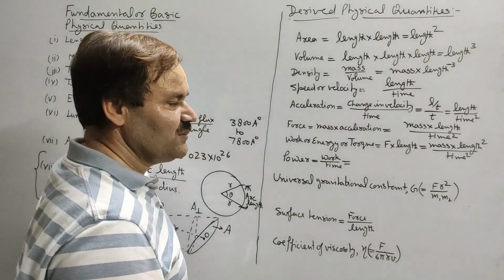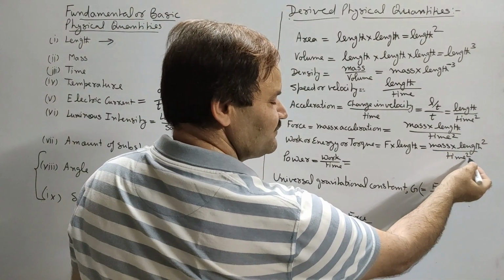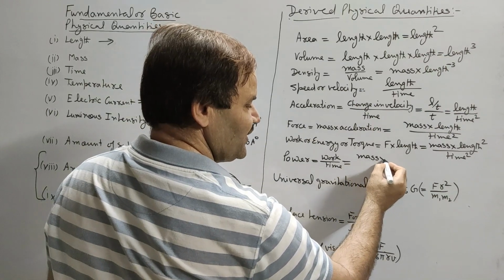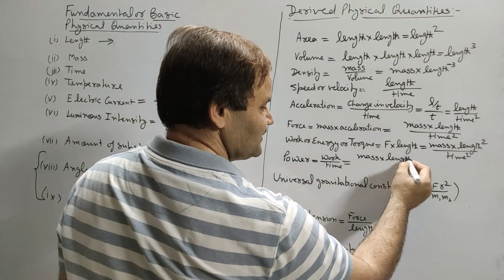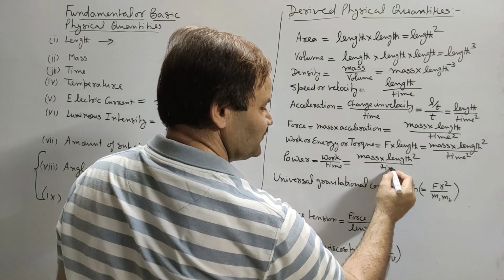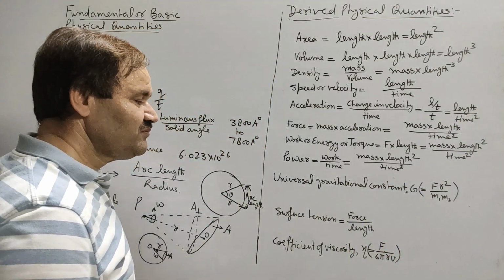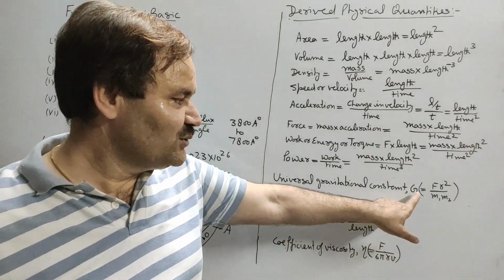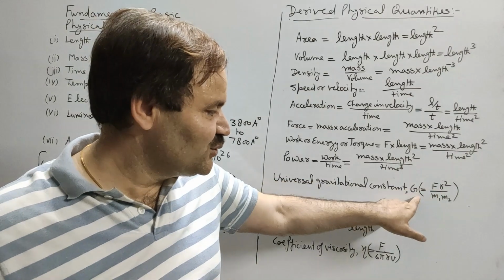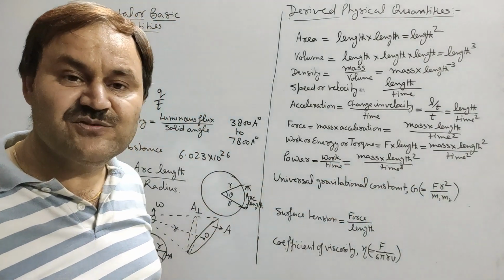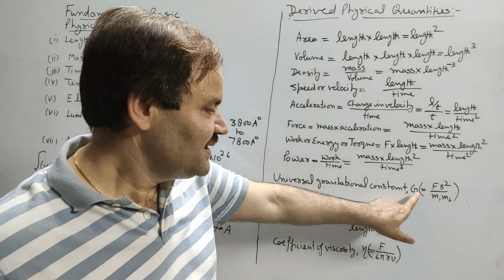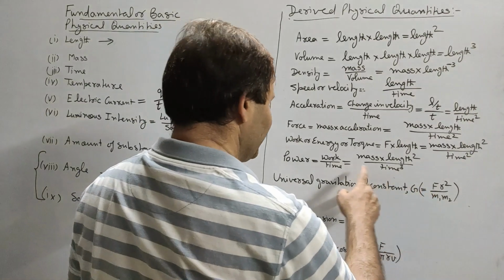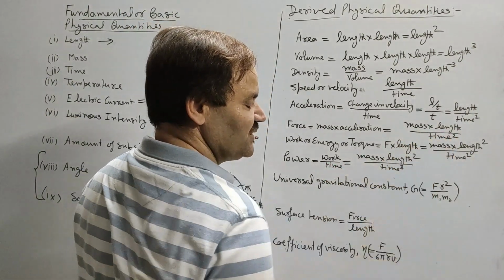Now power is work upon time, so we will divide work by time to get power. So it will become mass into length square upon time cube. Now if we come to universal gravitational constant, then we know the formula. Gravitational force F is equal to G m1 m2 upon r square, and this will give us G is equal to F r square upon m1 m2, and F already we are having mass into length upon time square.